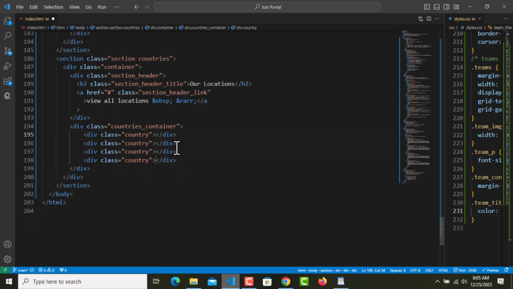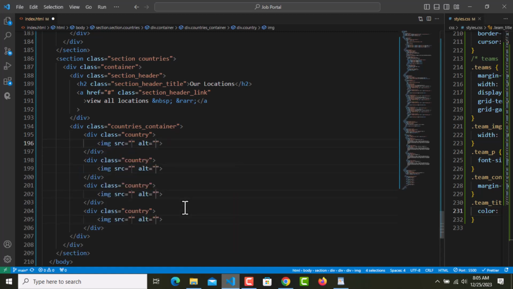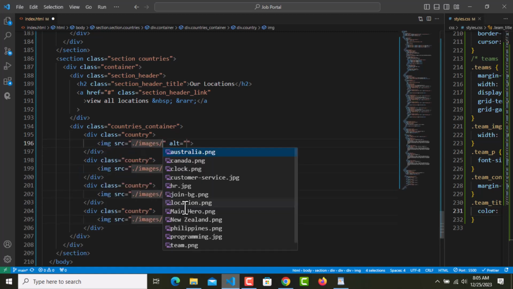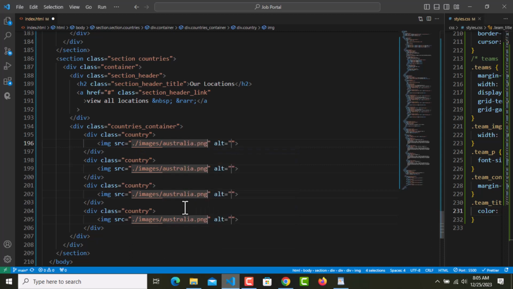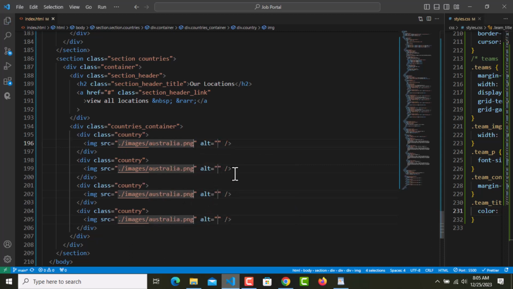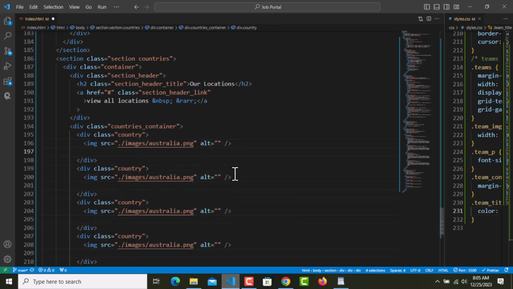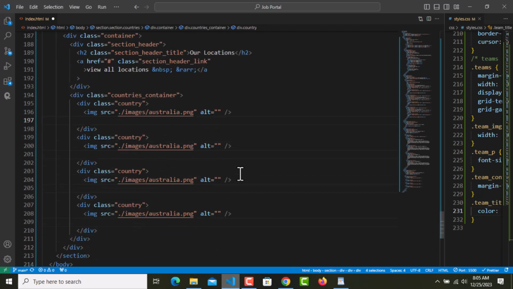And inside each country we need an image which comes from images, and the first one should be Australia. I'm gonna go with this one for all, and dot country underscore content.